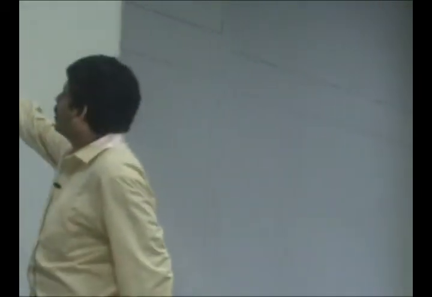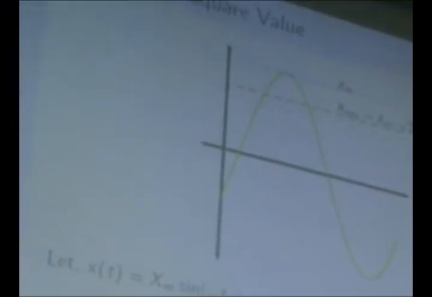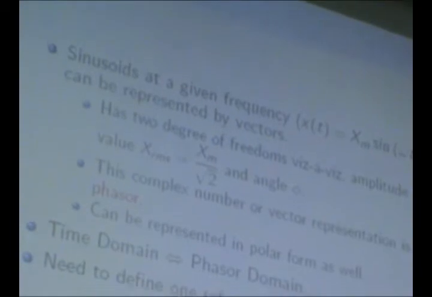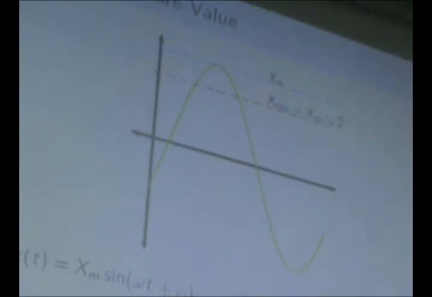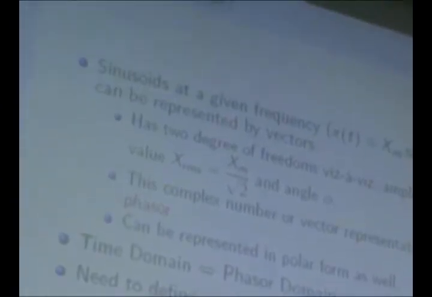The advantage of root mean square is that, for example, if a resistor was connected to it, then the power dissipated in the resistor in one cycle is simply I square R. So those kinds of power calculations using RMS values don't have to carry a factor of 2 everywhere around. Otherwise, the RMS value of a 1 ampere sinusoid would be 1 by root 2 and you would have to carry that factor. So it's just a matter of convenience.